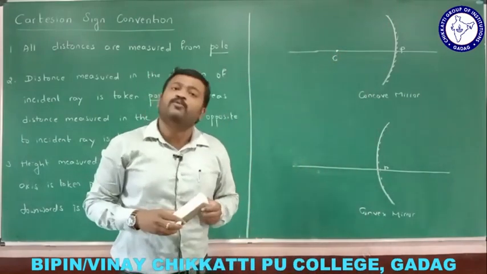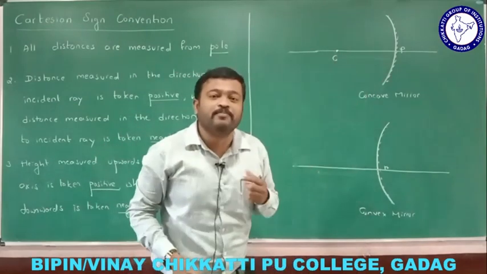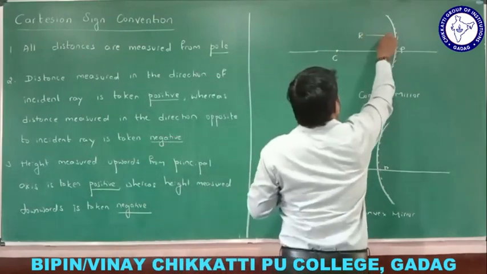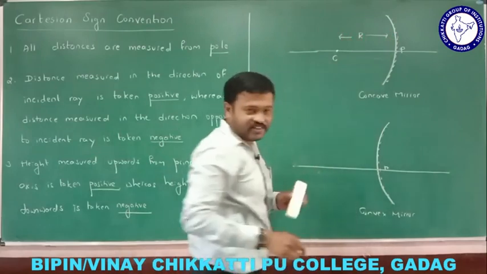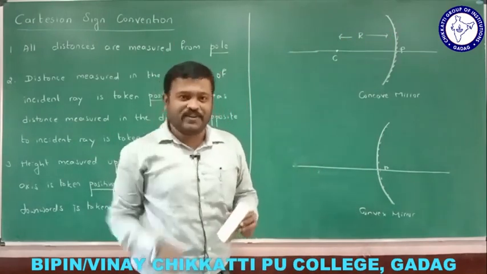Come on, tell me, what is the radius of curvature? Radius of curvature is the radius of the sphere of which the mirror is a part. So this is the radius. This is the radius of curvature. The question arises here, is the radius of curvature positive or negative? Let me check it out.